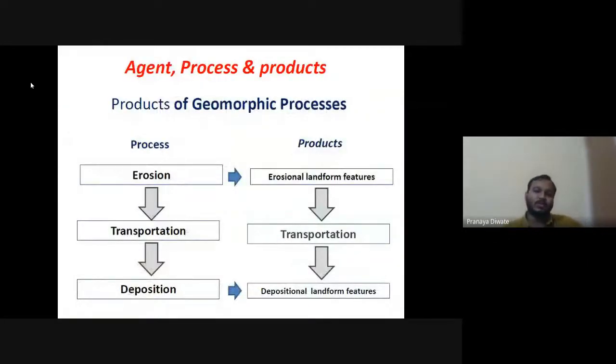So the process is erosion, the product is an erosional landform. The process is transportation. Then you have deposition, and you have a depositional landform feature. So these are all the agent, process, and product.